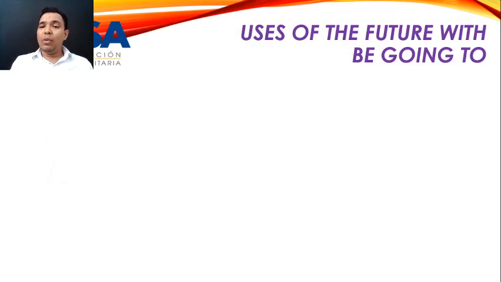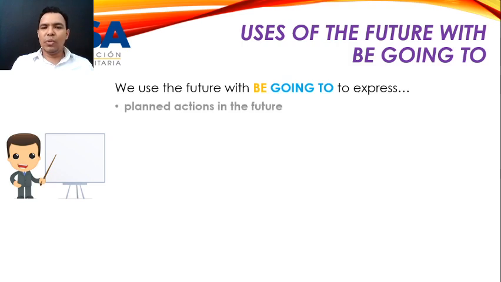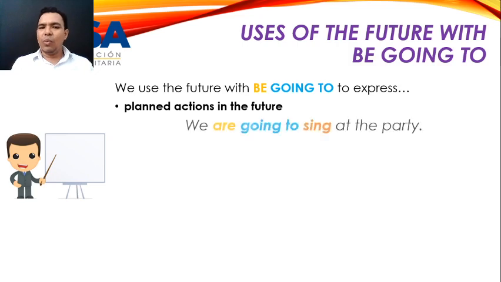When we are talking about be going to, the situations are really different. We use be going to express planned actions in the future. If you have a plan for today at night or maybe this weekend or maybe when coronavirus closure finishes, that's a planned action. Maybe you are thinking about what you are going to do on December or what you are going to do next month. That's a plan that you have made. So planned actions in the future are done with be going to.